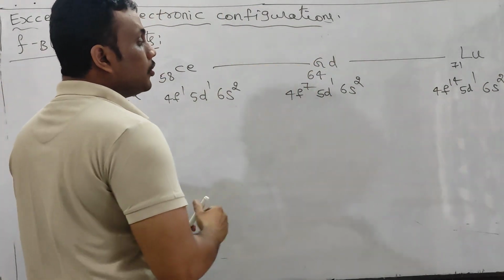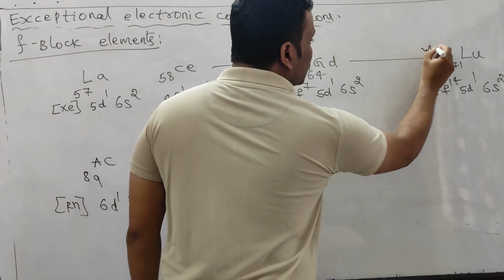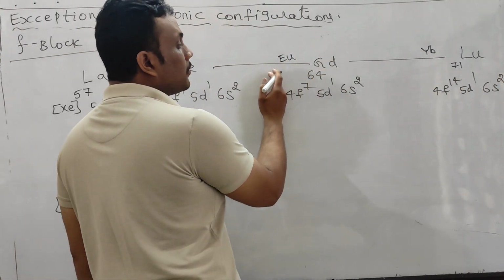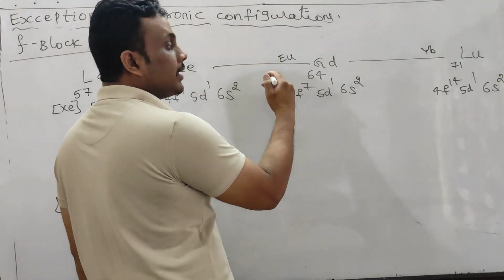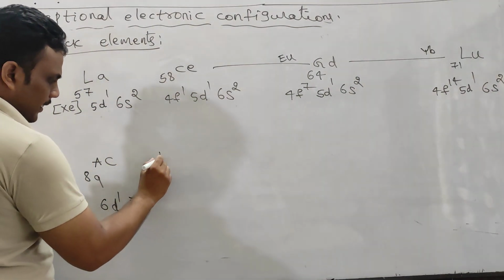Before gadolinium, europium is there, and here ytterbium is there. Europium has 4f7, ytterbium has 4f14. The same stable configuration is retained in the next elements. Okay, so actinium. Next we have thorium.